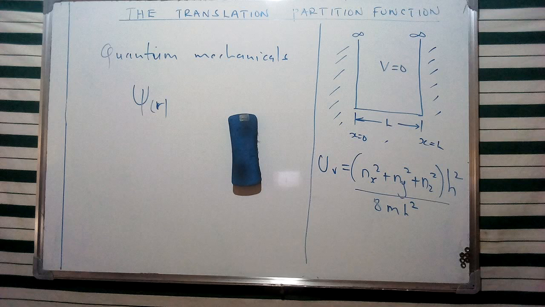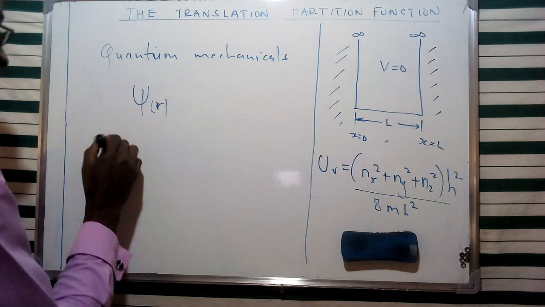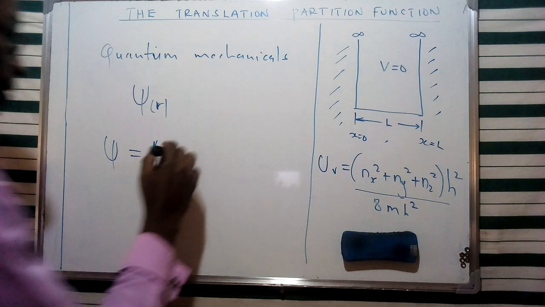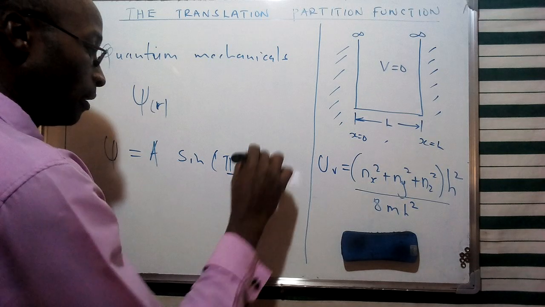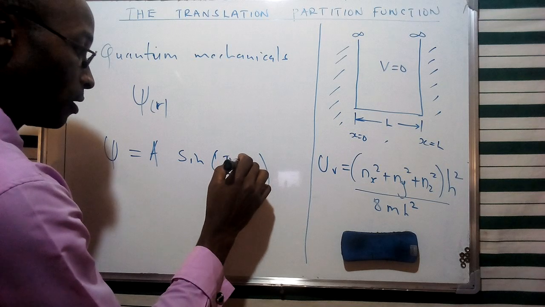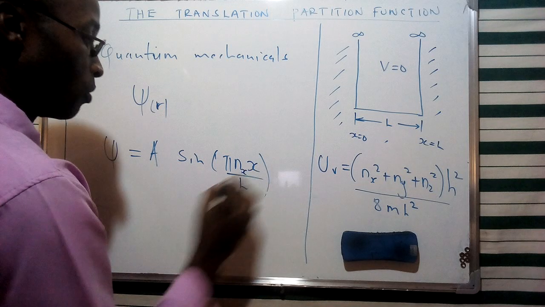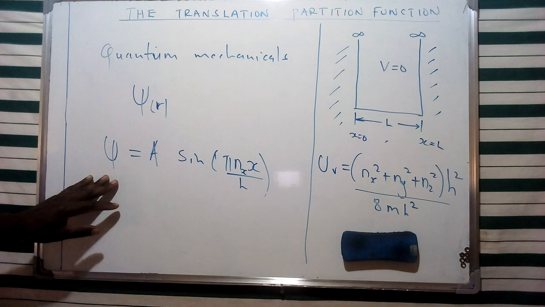Now, in considering this particle in a box idea, we can see from the specific solution that we described, also using the sine function, the wave function. This gave us the solution given as the sine of pi n x all over L. And if we are going to consider this particle using the values of n, we're going to consider each of them. Now, I'm going to consider the value of nx, and this is going to give us the solution for this particular wave function.